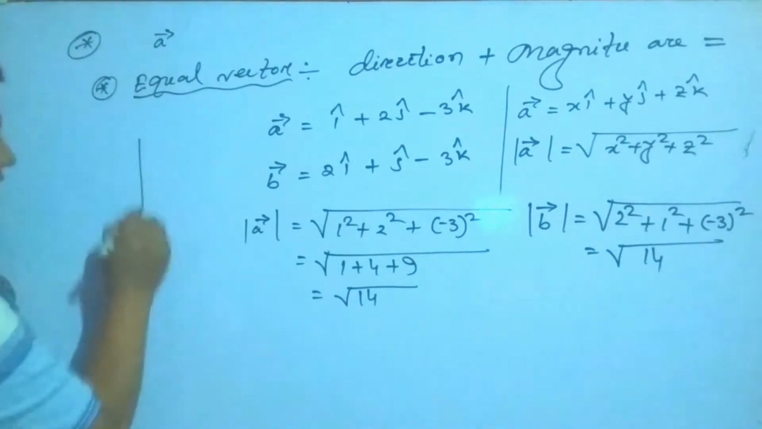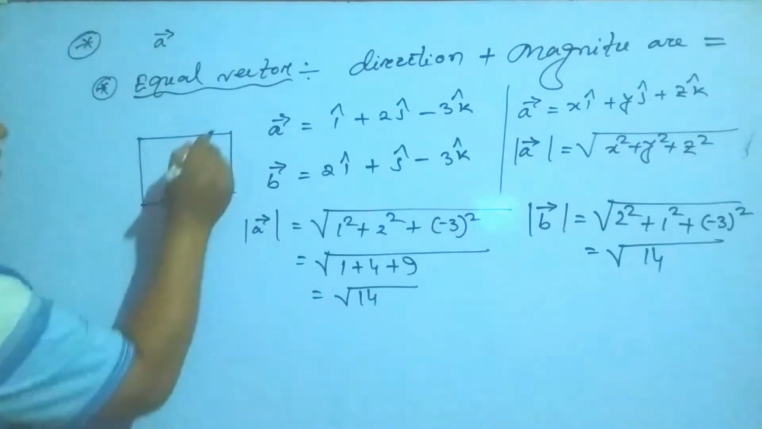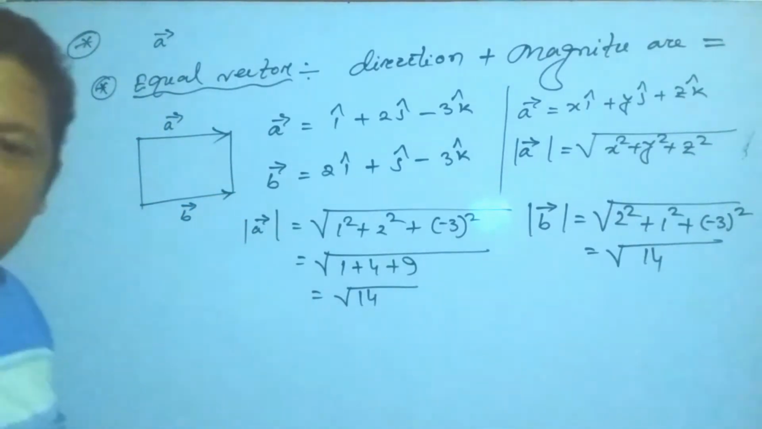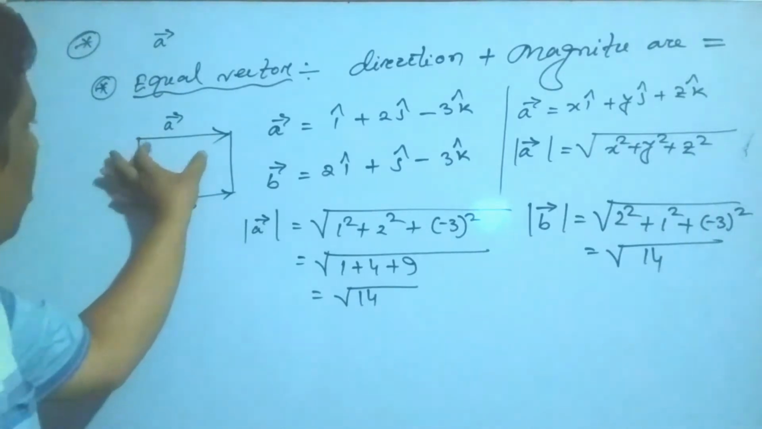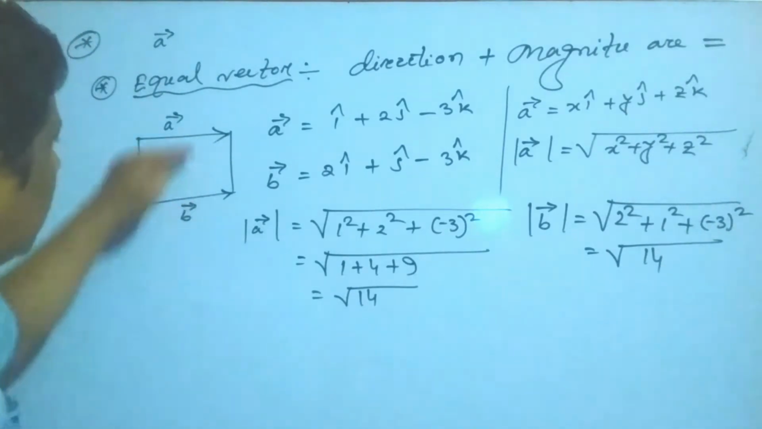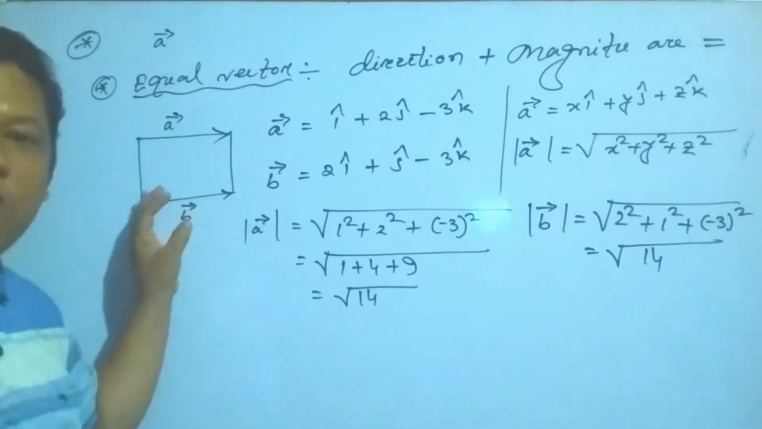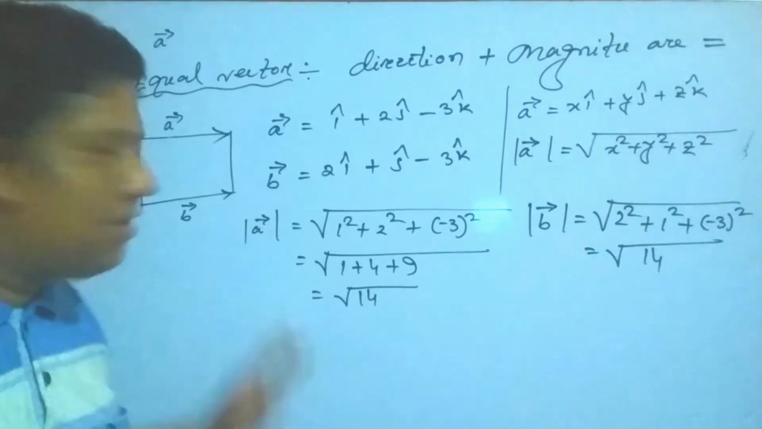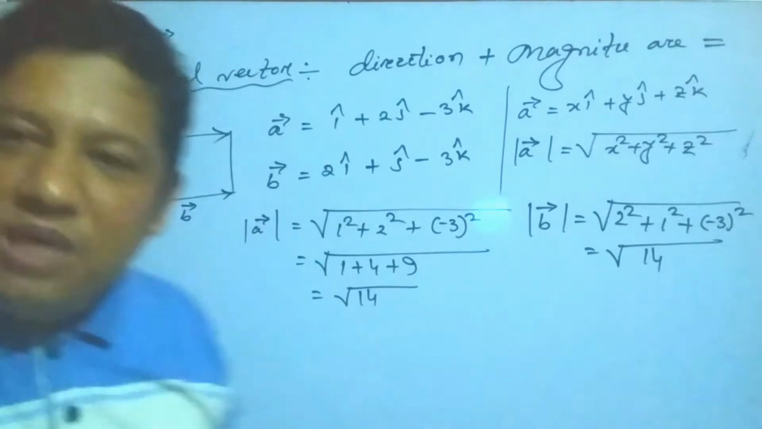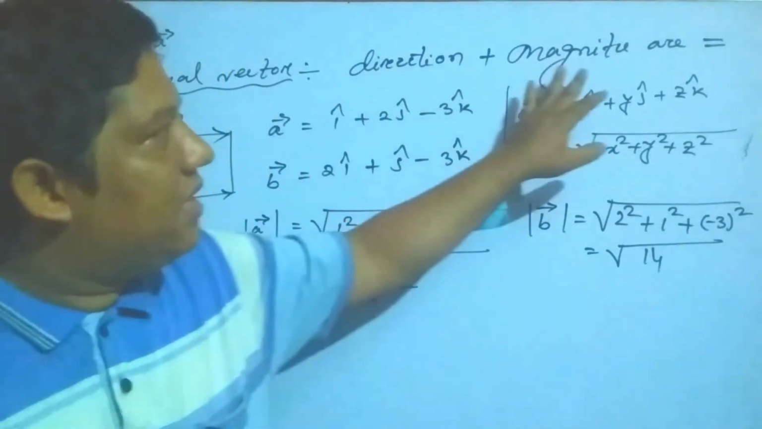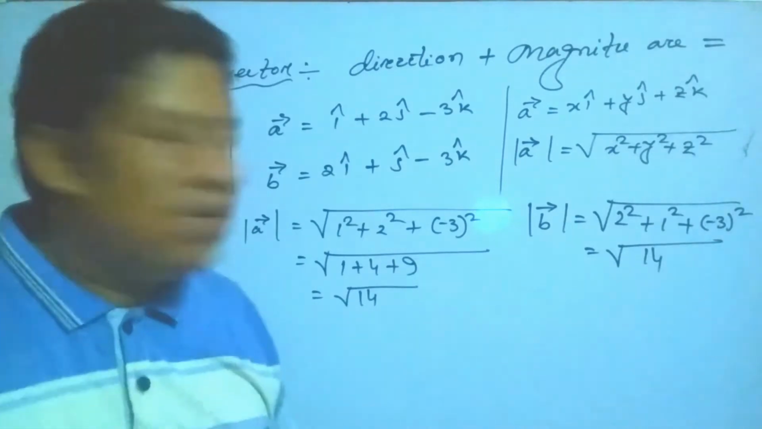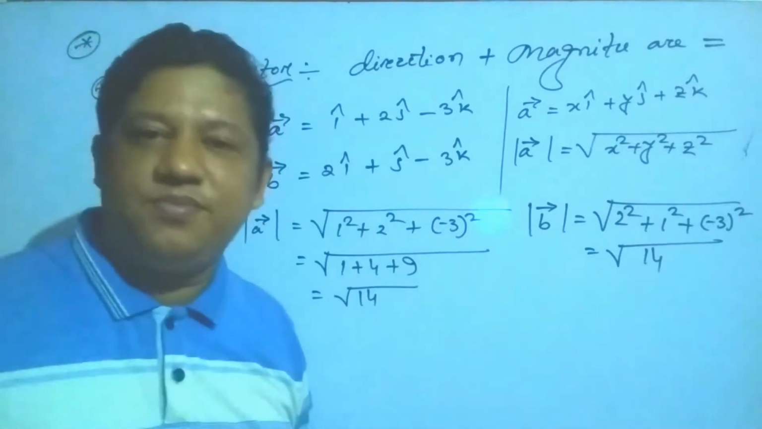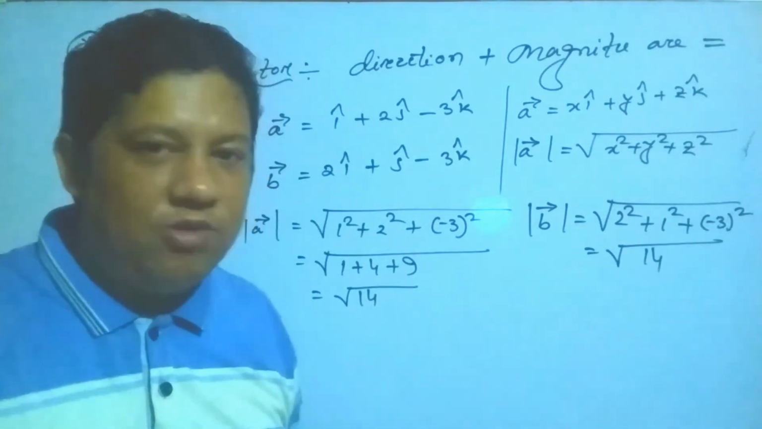Suppose it is squared, then vector A and vector B are equal because their lengths squared are also equal and their directions are also the same. That is why they are equal vectors. A and B are equal. Okay, my students. So I think you understand equal vectors. In the case of equal vectors, their direction and magnitude both should be equal, then it is called the equal vector.